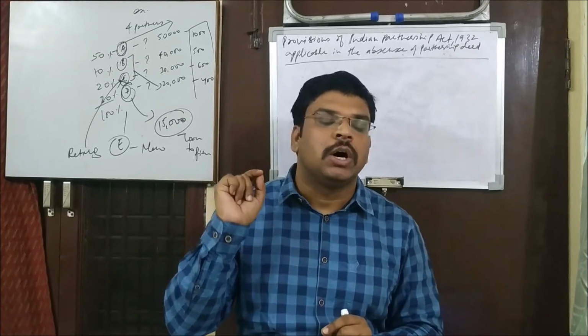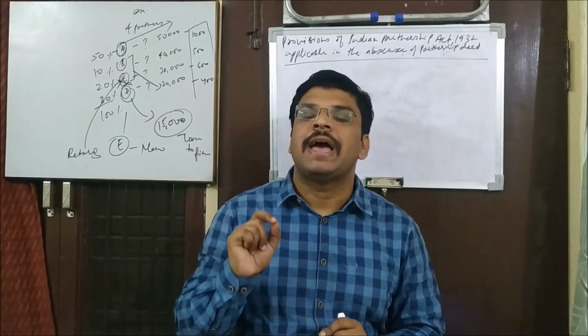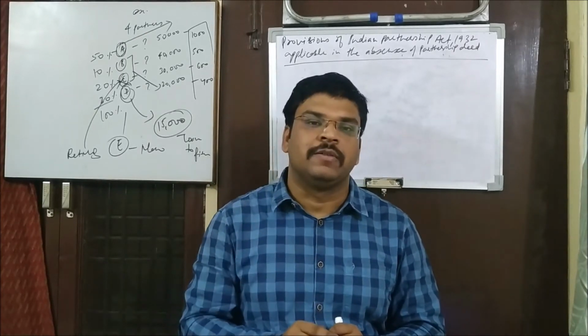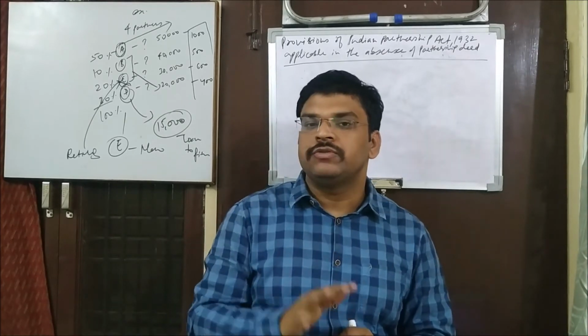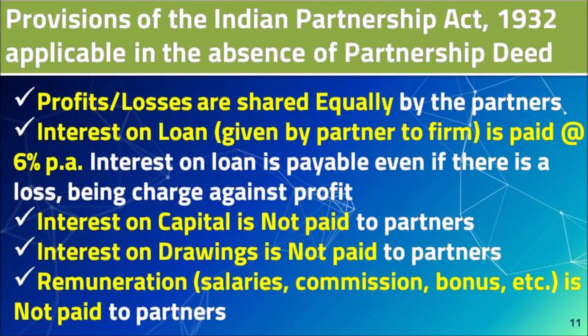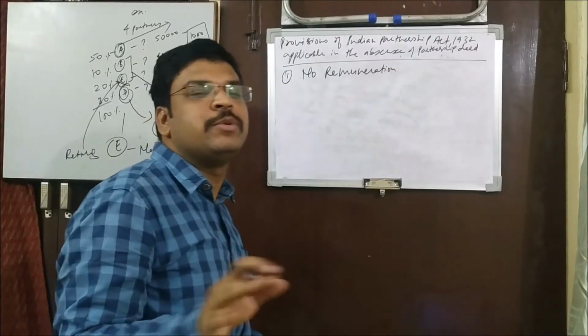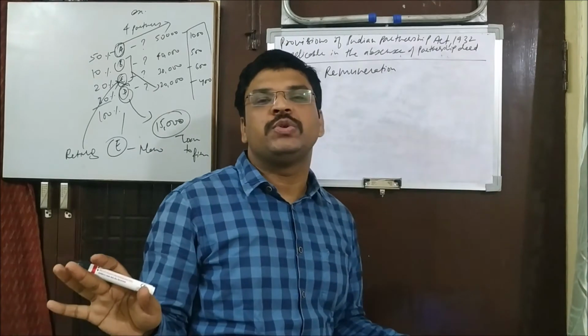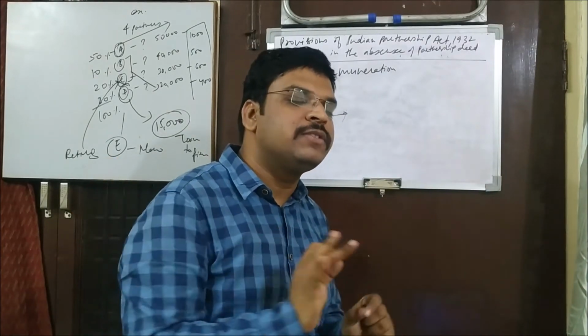Now all the provisions of the Partnership Act 1932 will be applicable, and there are 5 provisions which are applicable in that case. So I will just write them down here. The very first point is no remuneration. So B is not going to get anything on the basis of salary.